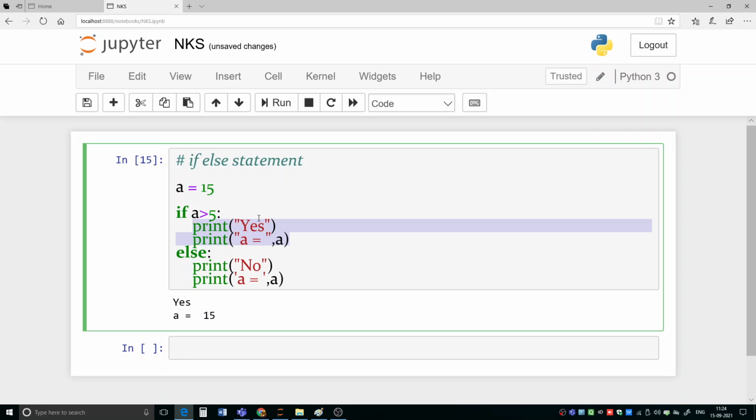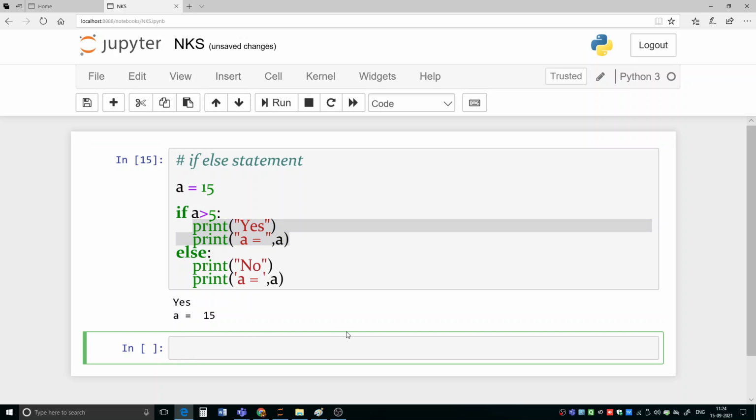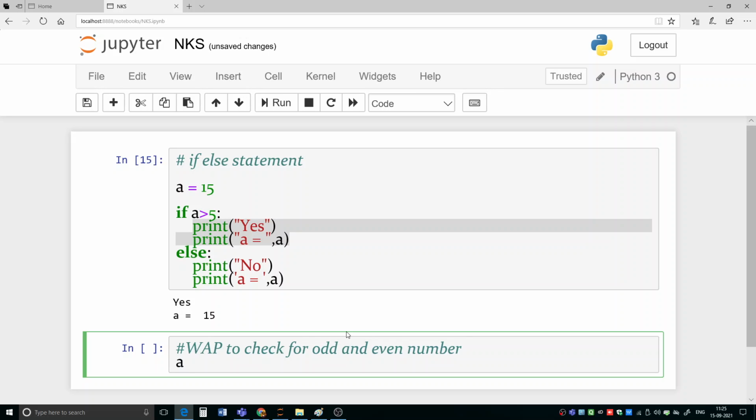We can take another example. Suppose you want to write a program to check for odd and even number. Suppose you are having a value a, and its initial value is 7.